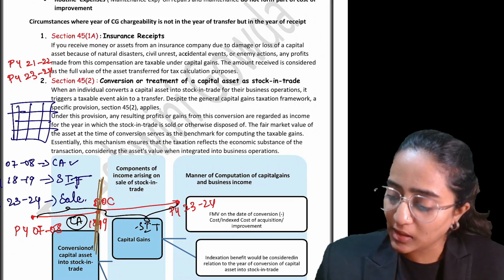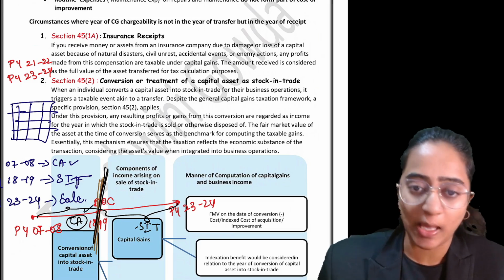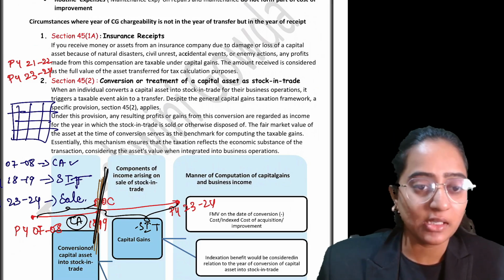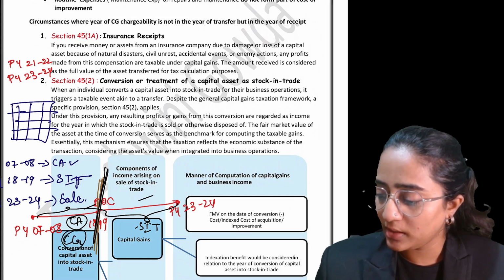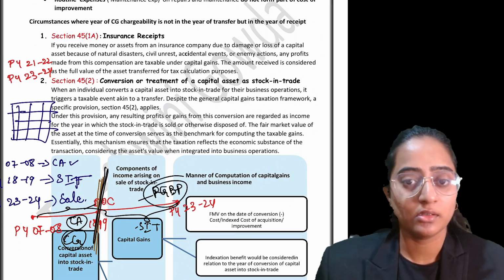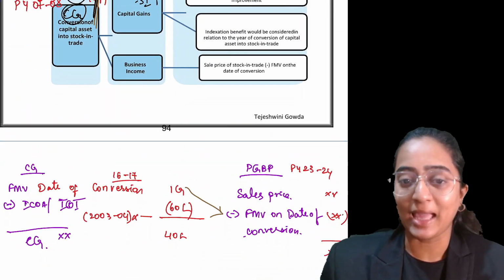So up till PY 18-19, it is going to be considered as your capital asset, and after PY 18-19, it is going to be considered stock in trade. It means the first part is taxable as your capital gain, and the later part is taxable as your PGBP. Simple. Done.